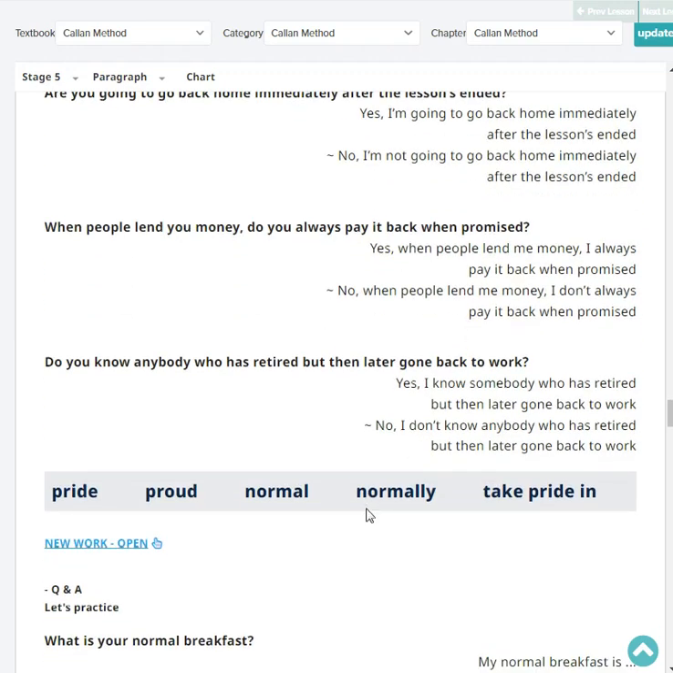Do you know anybody who has retired but then later gone back to work? Yes or no? Yes, I know somebody who has retired but then later gone back to work. Very good.